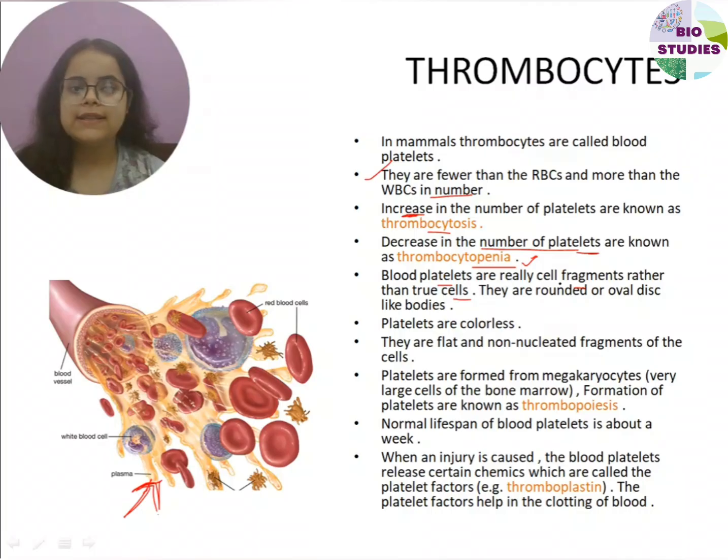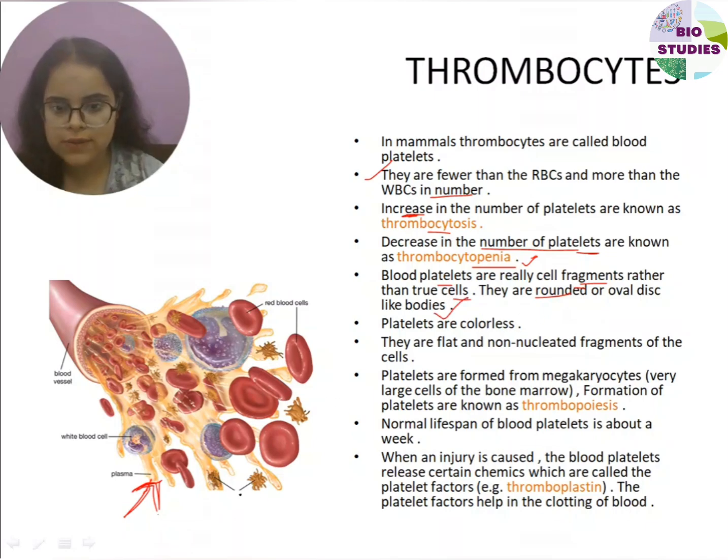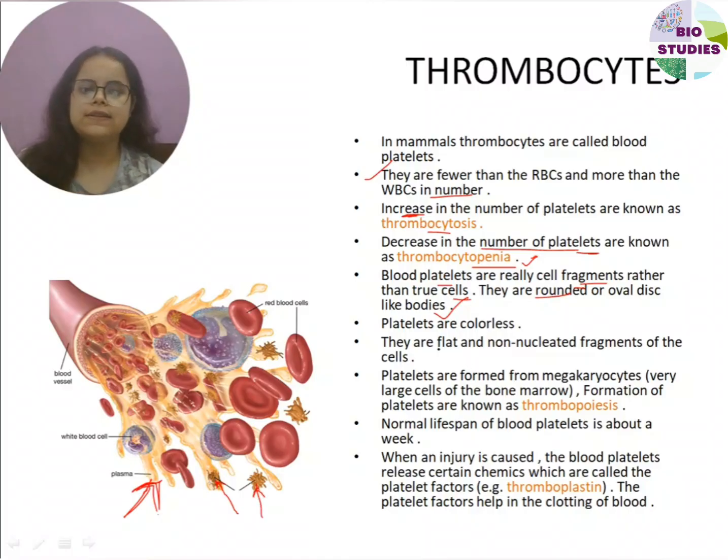Blood platelets are cell fragments rather than true cells, and they are rounded or oval disc-like bodies. Platelets are colorless. Here you are able to see these are platelets. These are blood platelets, and they are colorless, flat and non-nucleated. Fragments of the cell, again non-nucleated.